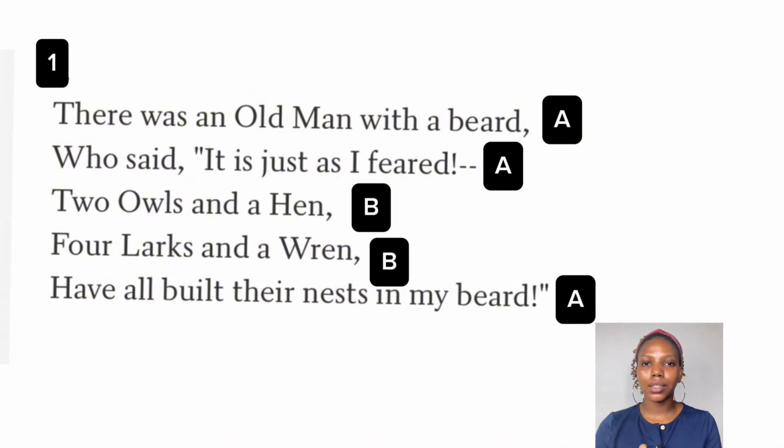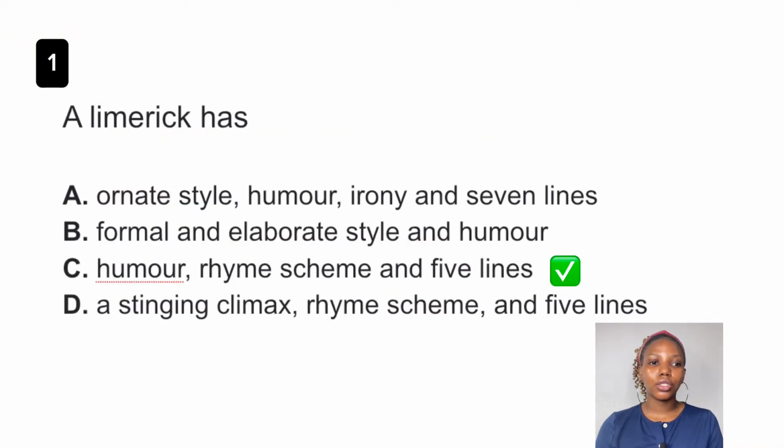So starting with the letters of the English alphabet, line 1 takes A, and because line 2 is the same, it also takes A. Line 3 is different, so it takes the second letter of the English alphabet, which is B. Because line 4 is the same as line 3, it takes B also. Then the last line, which ends with D, takes letter A, because it follows line 1. So that's how we derive our rhyme scheme. The answer to this question is no doubt option C.